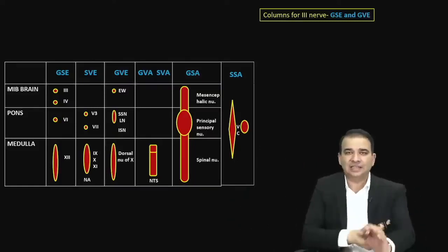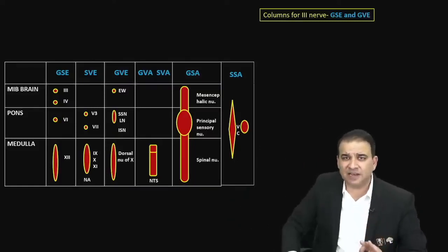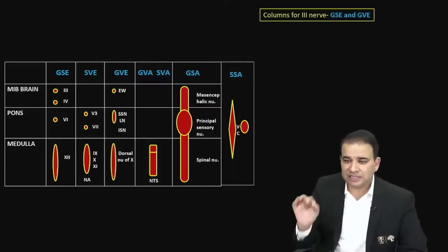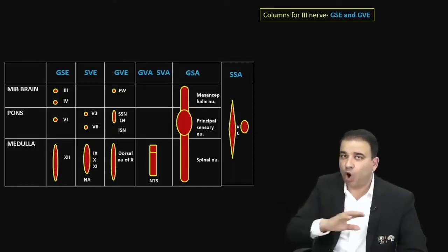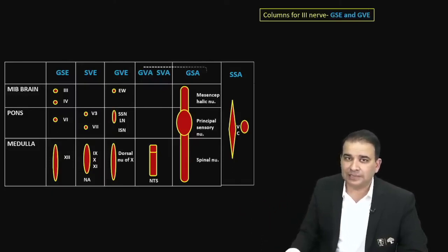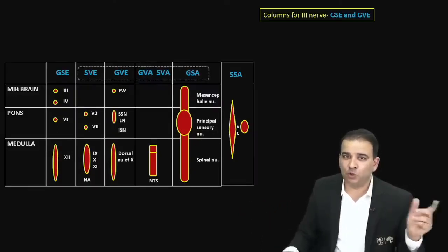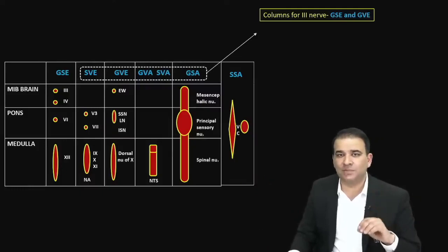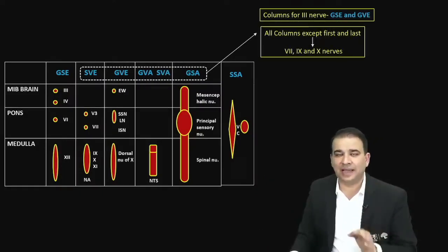7th, 9th and 10th nerve, well, nice and easy guys. You don't have to use much brain here. 7th, 9th and 10th nerve are related to all columns except first and last. Leave the first one, leave the last one. All the other columns are related to the 7th, 9th and 10th nerve.